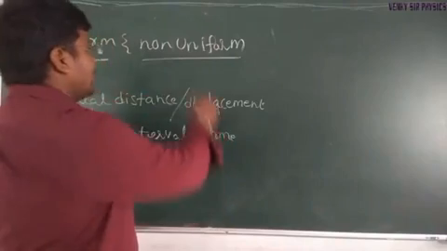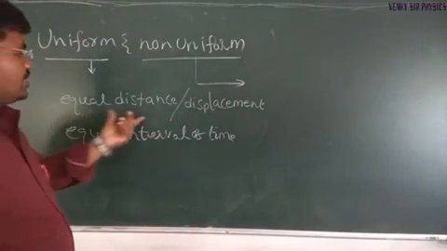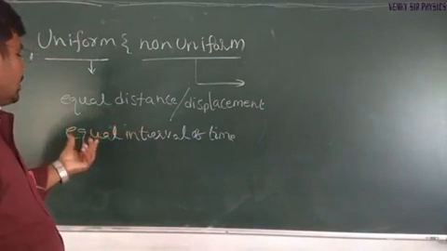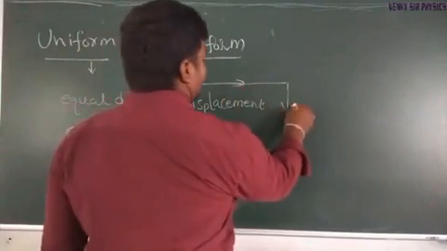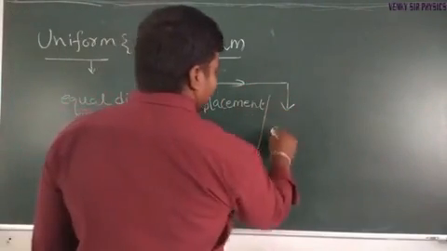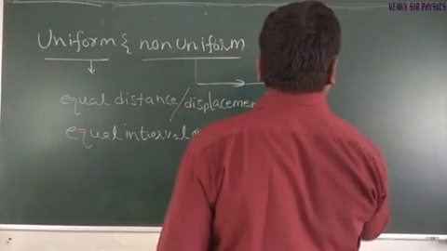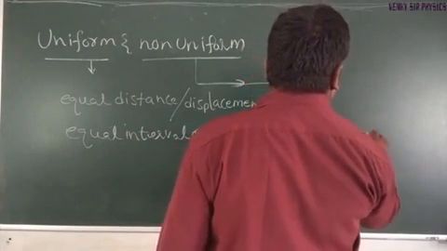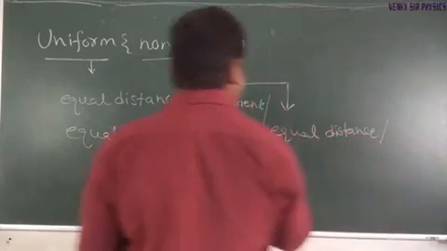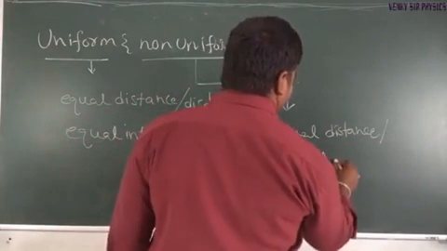Coming to non-uniform motion. Non-uniform motion means equal distances covered in unequal intervals of time. Equal distance or displacement in unequal intervals of time.